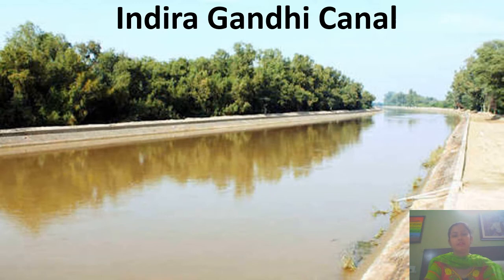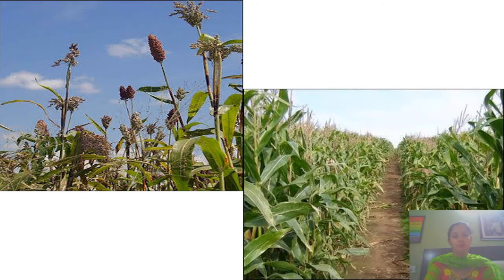The Indira Gandhi Canal has changed the life of people in Rajasthan, because with the help of this canal they are able to give water to their crops, and they can grow many crops now. Mostly grown crops are wheat and paddy.